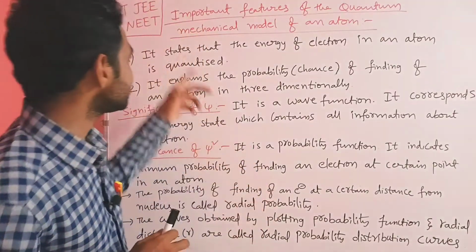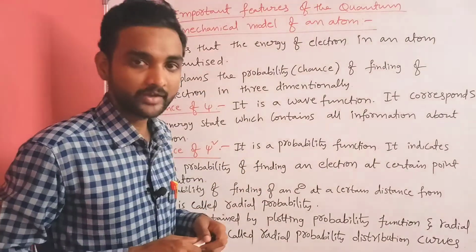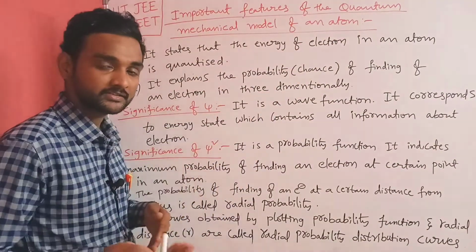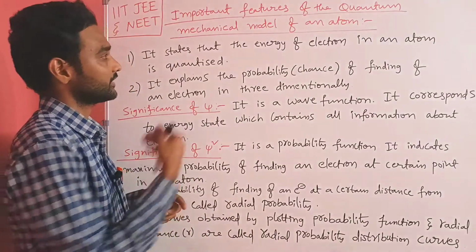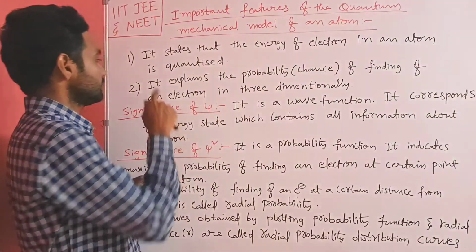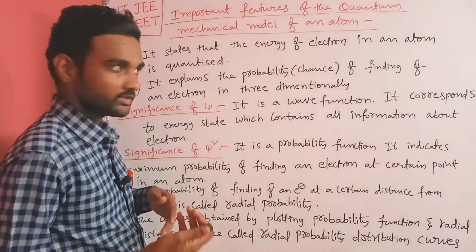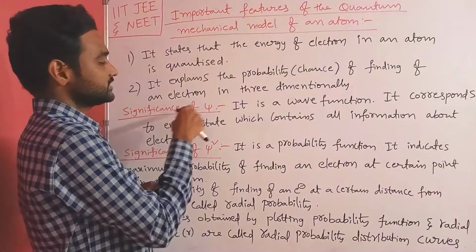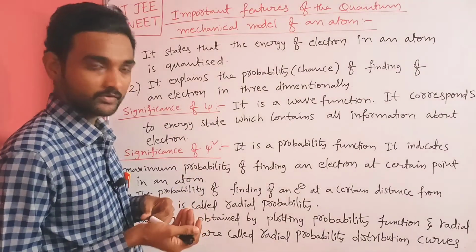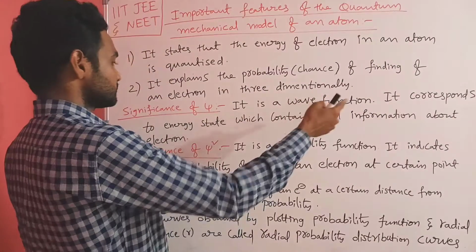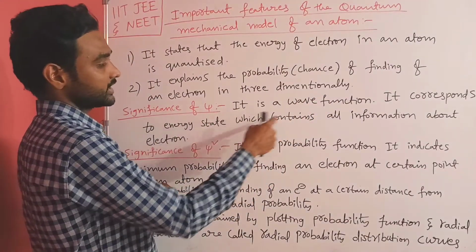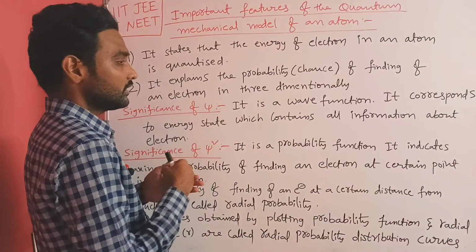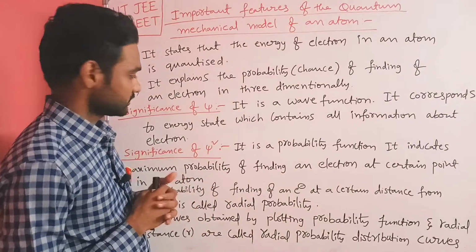Okay, now let me explain some important features of the quantum mechanical model of an atom. See, first one is it states that the energy of an electron in an atom is quantized. It means fixed. The energy of the electron in an atom is fixed. Next, it explains the probability, the chance of finding an electron three-dimensionally. Okay. Next, the significance of psi. What is the significance of psi? Wave function. See, it is a wave function. It corresponds to an energy state which contains all information about the electron. Okay. It discusses all information about the electron. Just simply have to remember.